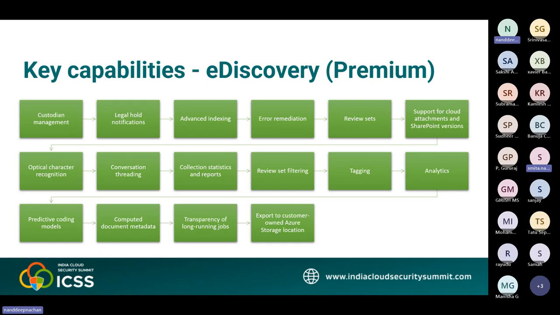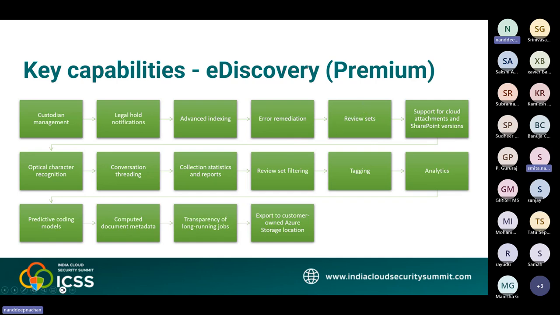Then the advanced indexing: when you add the custodial and non-custodial data sources to a case, the associated content locations are re-indexed in a process called advanced indexing. Then error remediation: fix processing errors using a process called error remediation. Error remediation allows you to rectify data issues that prevent eDiscovery Premium from properly processing the content during advanced indexing.